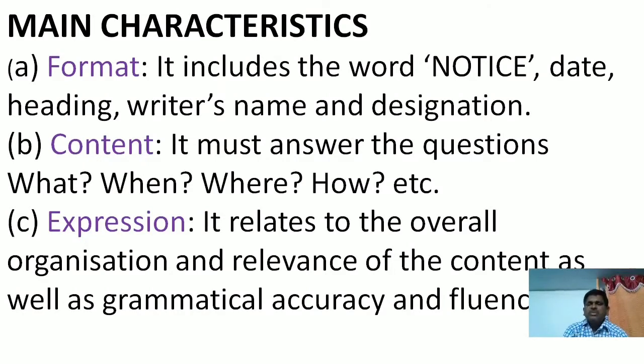Before designations and qualifications, we use an article, a or an. When we pronounce, for example, it is an MA, an MLA. Okay, do you understand? PRO is an abbreviated word. Forget about that one. Come again to the notice writing format.